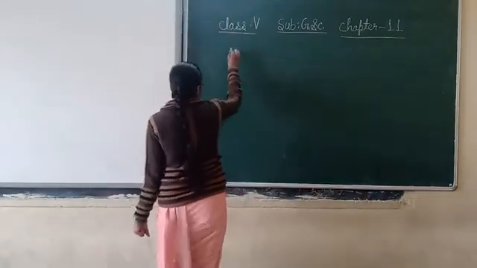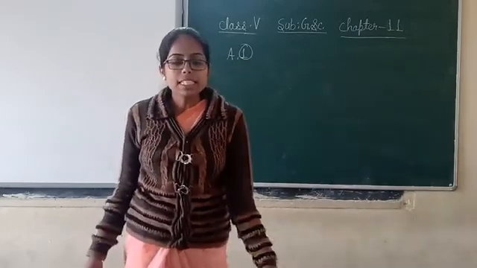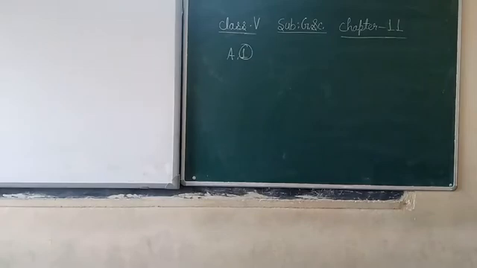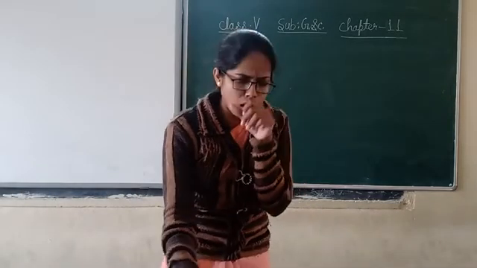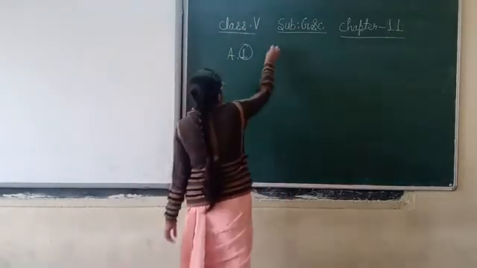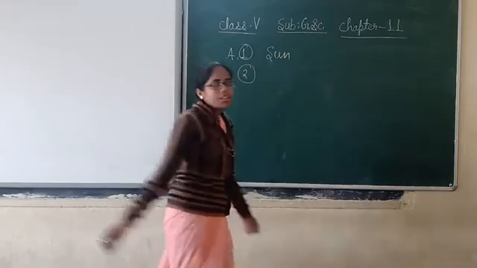Exercise A is tick the correct option. First question. The center of the solar system is dash. We have 3 options: Earth, Sun and Moon. And the correct option is the second option. The center of the solar system is the Sun. So you have to tick in the second box.